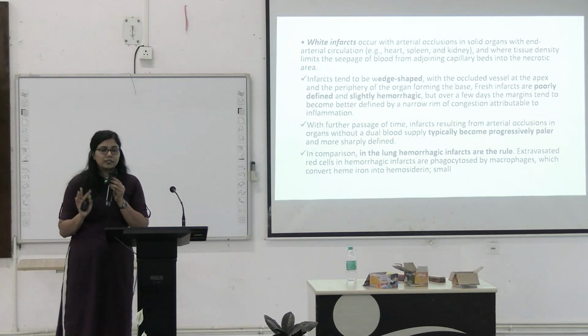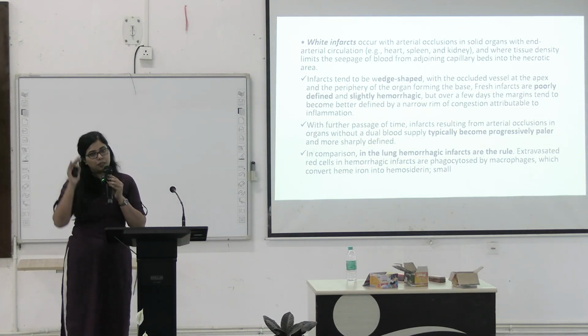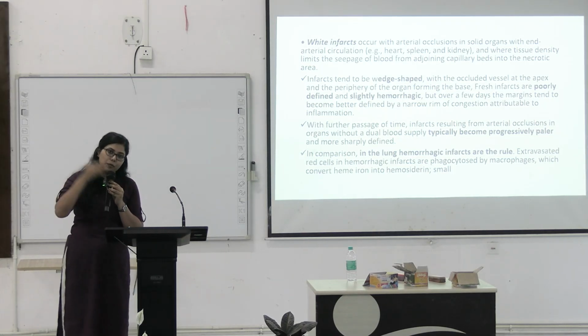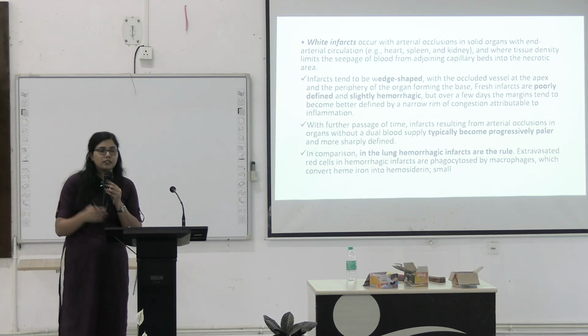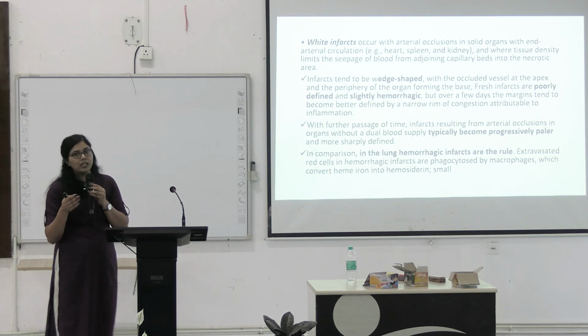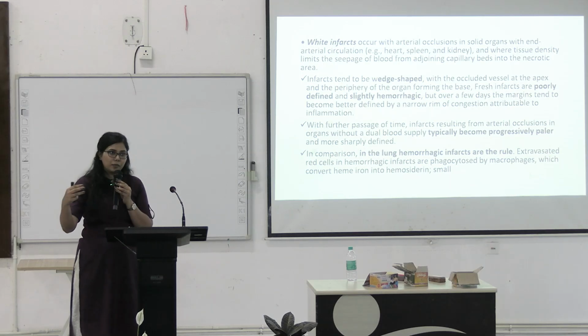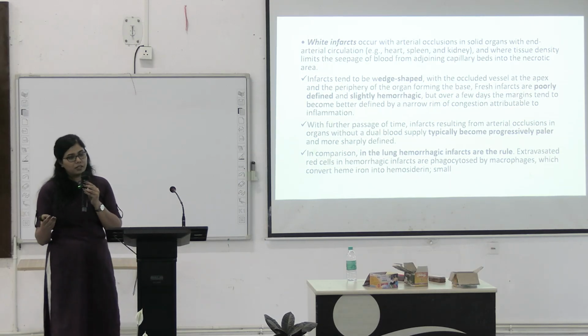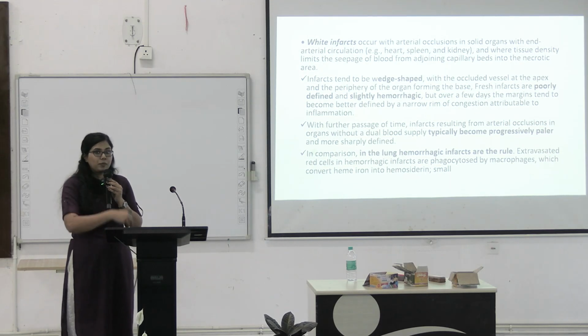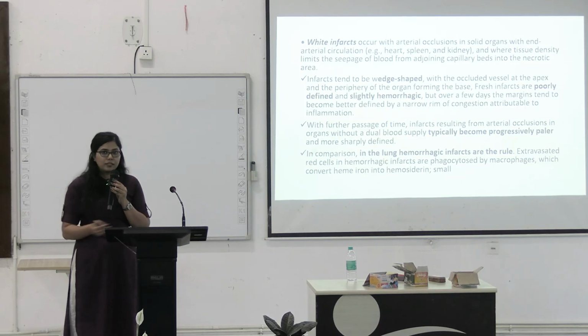Chief example of that is lung. It is having a systemic supply, it is also having a pulmonary supply. There is pulmonary circulation, there is systemic circulation. It is supplied by both pulmonary artery, and it is also having the supply from the bronchial arteries and the pulmonary veins. Okay, so there is this dual supply.